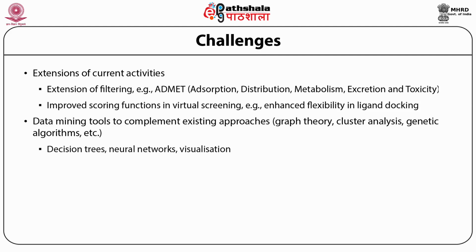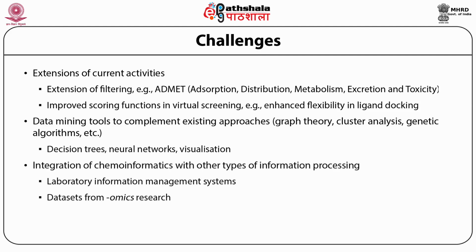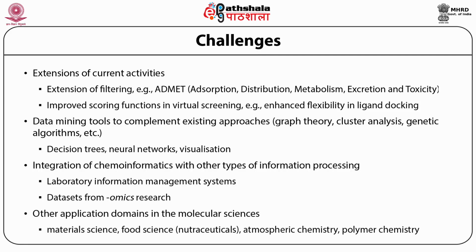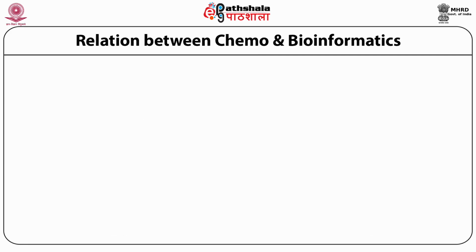Many people are working on how to collect the information, quickly process it, and calculate quantitative values to tag or annotate systems. Also, material science, food science, atmospheric chemistry, and polymer chemistry have recently been in the line of application of chemoinformatics. I will show you two slides which explain the relation between chemoinformatics and bioinformatics.